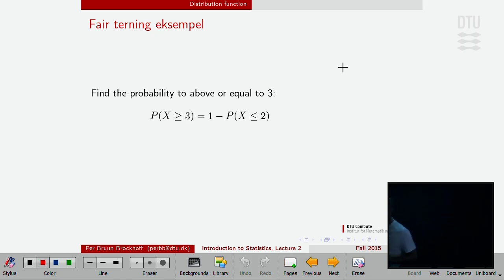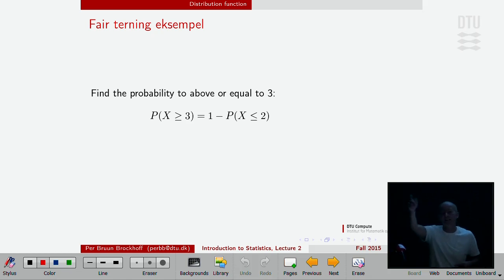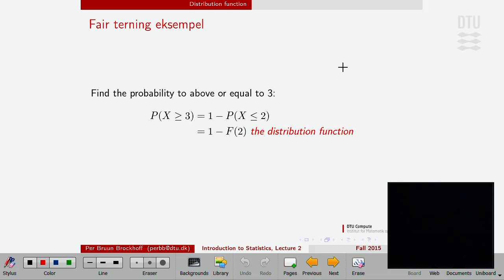To be larger than or equal to 3 corresponds to being 1 minus less than or equal to 2, right? We can take the complementary event. Because if we want, we could express even that probability as a function of the distribution function, which we found before.